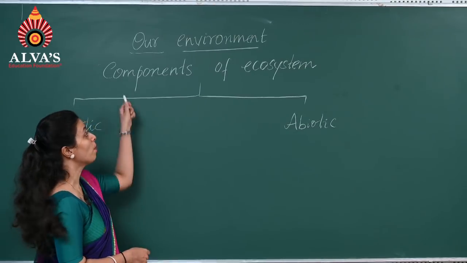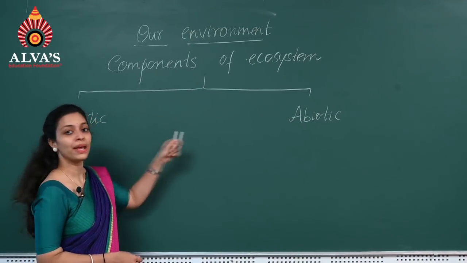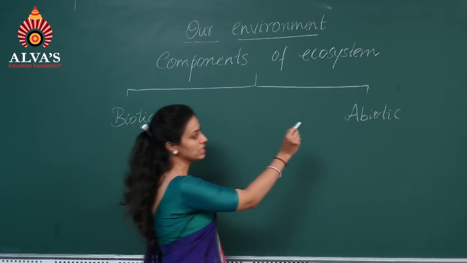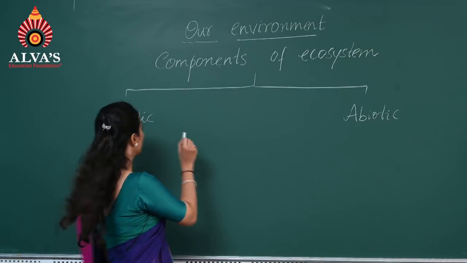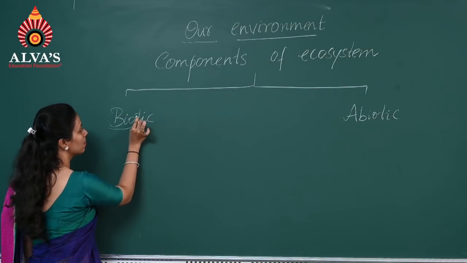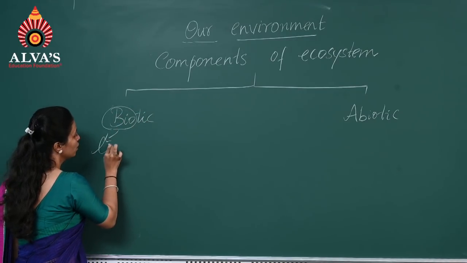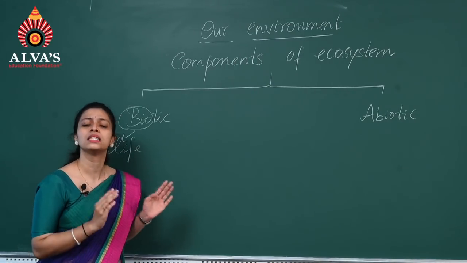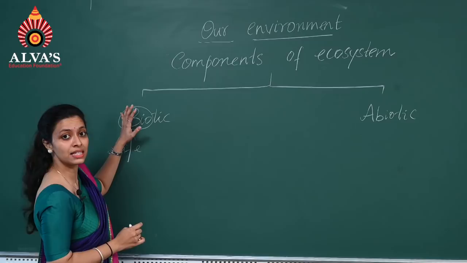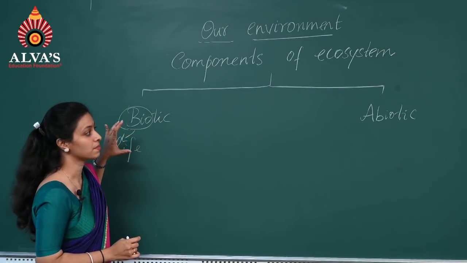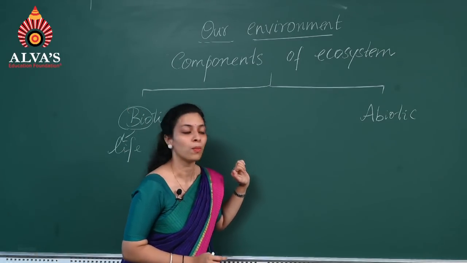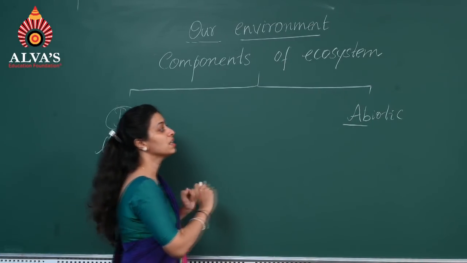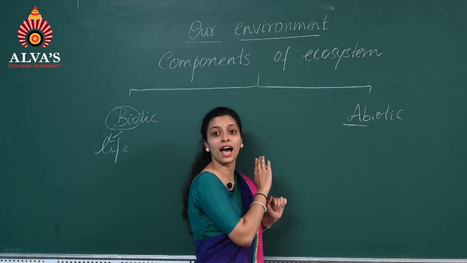Now we'll study the components of ecosystem. There are two main components of ecosystem. The first component is the biotic component and the second component is the abiotic component. So the first one, biotic, you can see the name bio. Bio means life. So these components have life, like human beings, all kinds of animals, plants, microorganisms, etc. All these things come under biotic components. And next come the abiotic components. See, abiotic is the reverse of biotic component. Abiotic component means it does not have life.